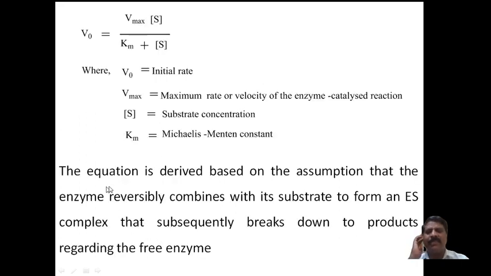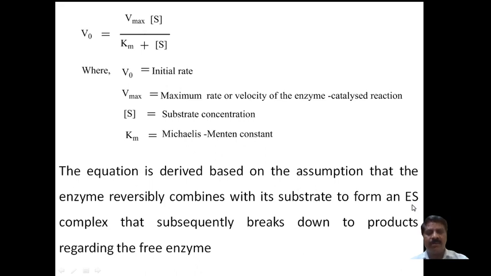The equation is derived based on assumptions only. This is the Michaelis and Menten equation for the concentration of the substrate in an enzyme catalyzed reaction. Here, this equation is derived on the basis that enzymes reversibly combine with the substrate to form ES. ES is a complex, where S is the substrate reactant and E is the enzyme.